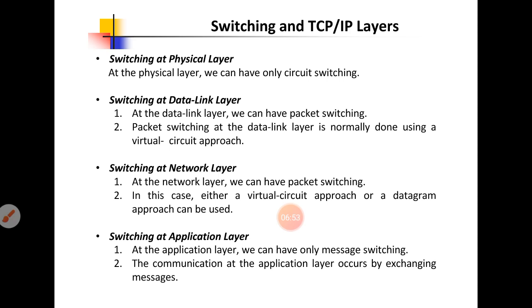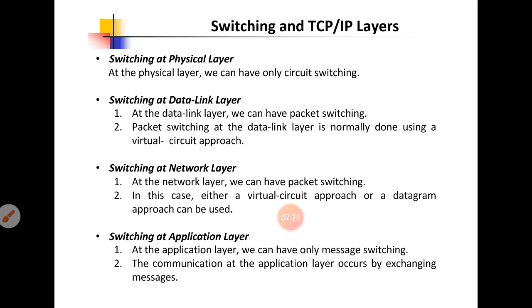At the physical layer we use circuit switching, at the data link layer we use packet switching, which means we use the virtual circuit approach at the data link layer. In the network layer we use the packet switching network, where we use either the virtual circuit approach or the datagram approach, and in the application layer we use message switching. Okay, so in this way we distribute the switching networks into the different layers.